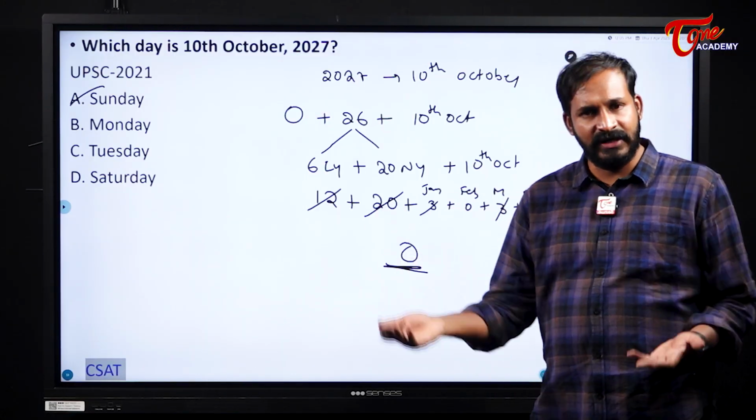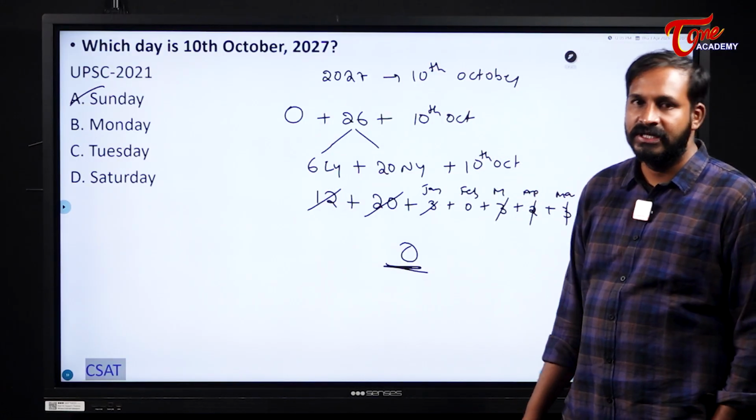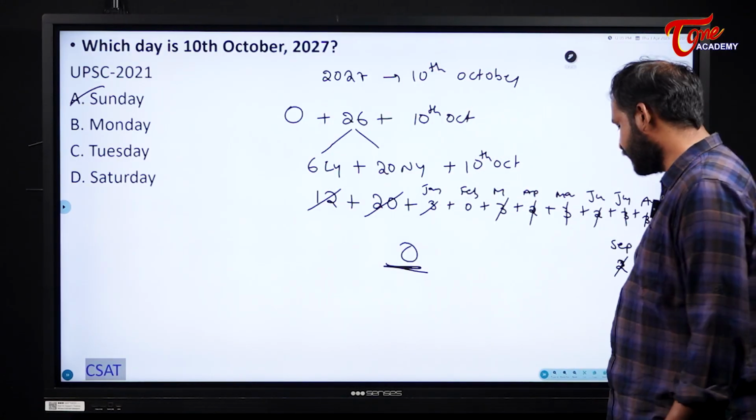So once again when you divide it with 7, what is the remainder? You will get 0. So your answer here becomes Sunday. Your answer here becomes Sunday.